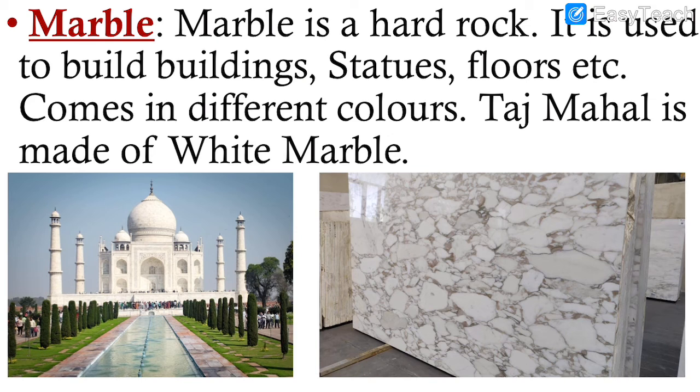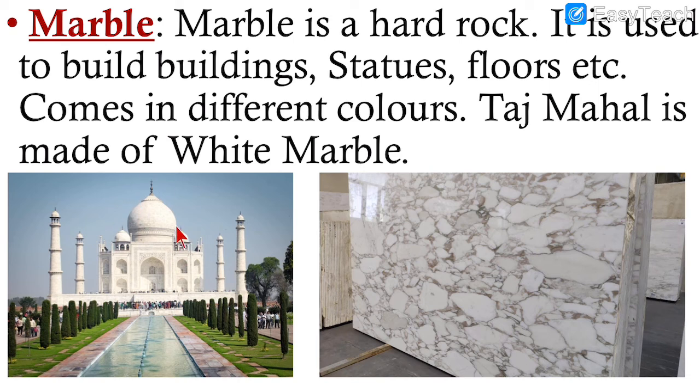Now see about marble. Marble is a hard rock. It is used to build buildings, statues, floors, etc. All those things we can make with the help of marble. Which are the things? Buildings, statues, floors, all those things. It comes in different colors. It has so many different colors. Do you know the Taj Mahal? That is also made of white marble.